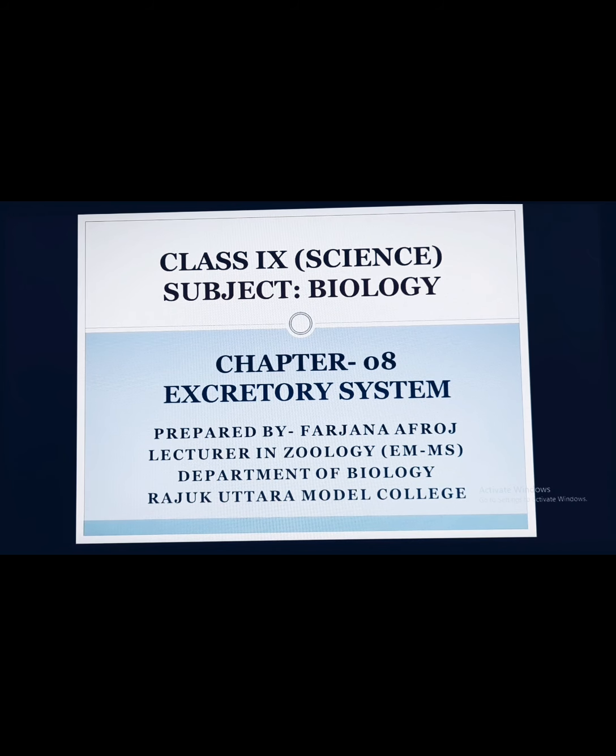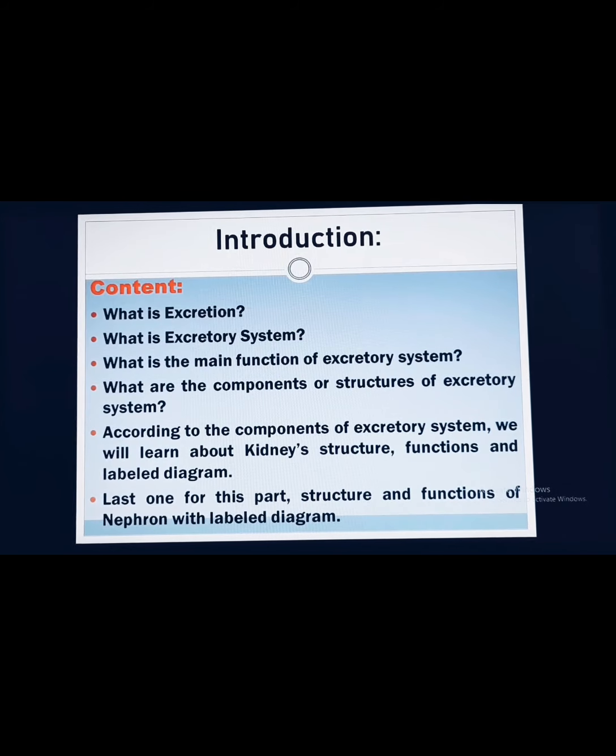Part 1 is important to introduce you to different terms and information about this chapter. So let's start with chapter 8, first part. As a start, we will learn what excretion is, what the excretory system is, what the main function of the excretory system is, and what the components or structure of the excretory system are. According to the components, we will learn about the kidney structure, functions and labelled diagram. Last in this part will be the structure and function of the nephron with a labelled diagram.